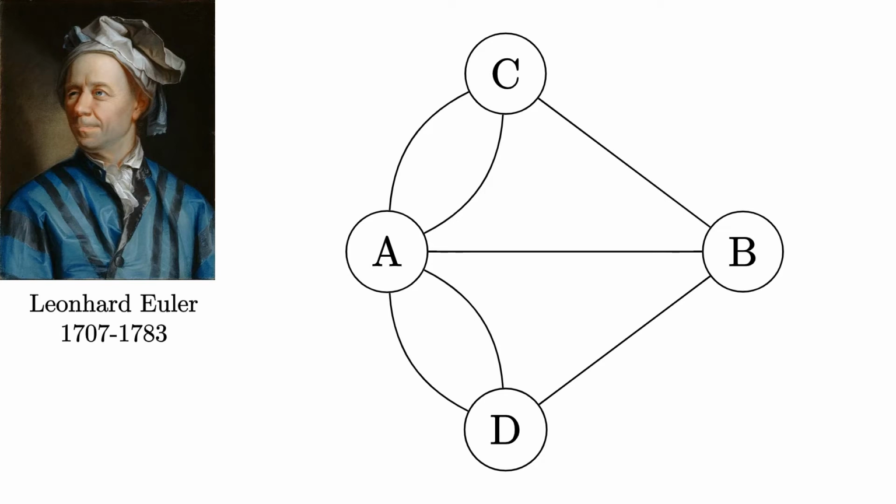Take a moment to look at the graph of the problem. Can you find a route which traverses every edge exactly once and reaches every vertex? In 1736, Euler showed that this was actually impossible. To understand why, we need a more rigorous understanding of what a graph is.